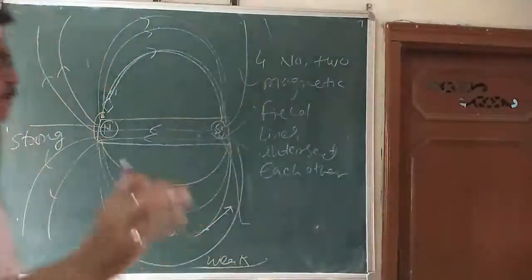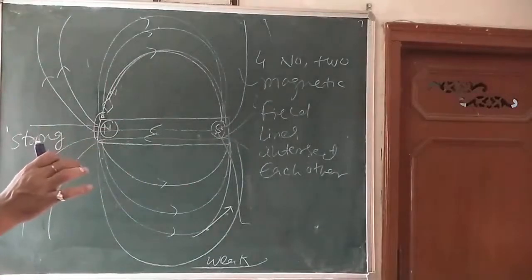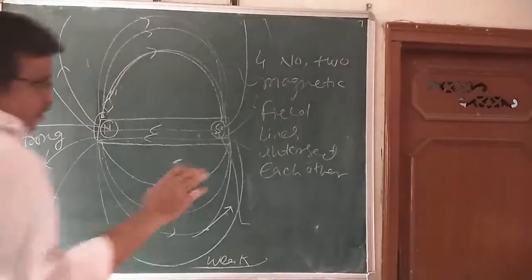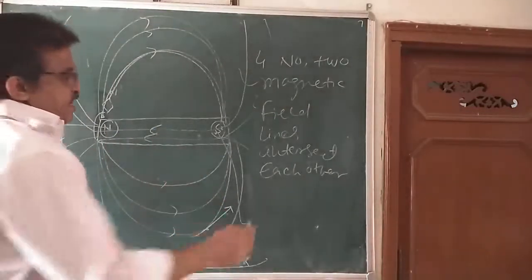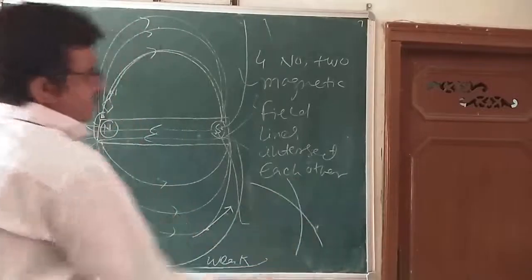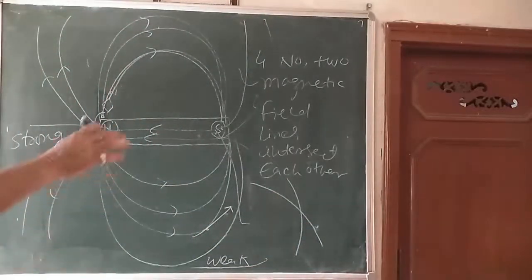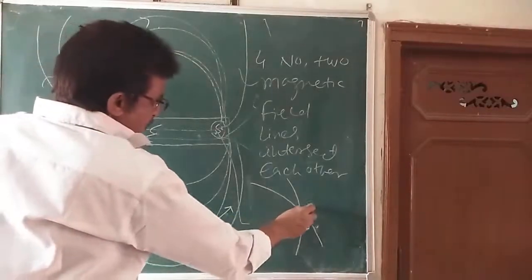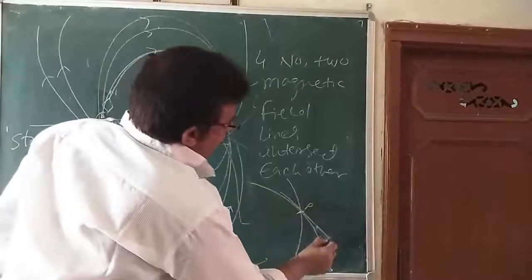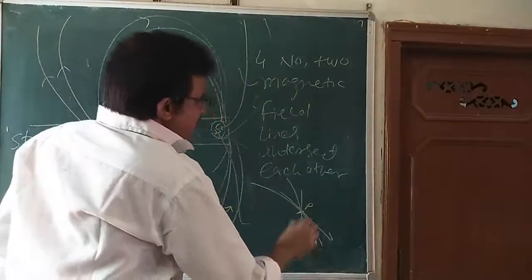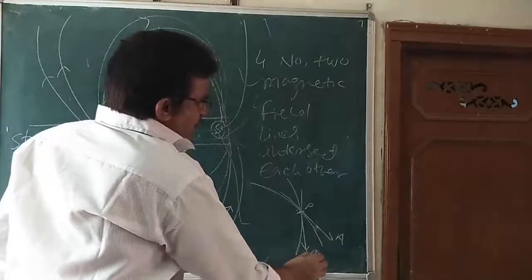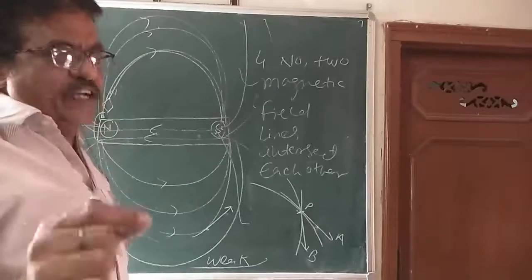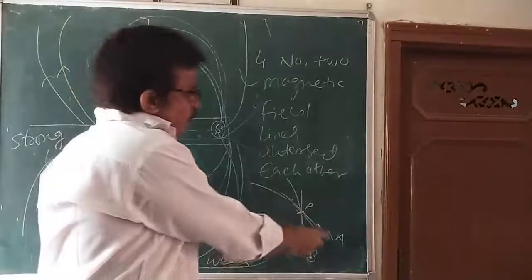No magnetic field lines will cut each other. This is because at the point of intersection, suppose I am giving the answer in reverse, suppose it cuts like this here, suppose it cuts at the point of intersection, say at a point P. If I draw a tangent, see like this, one here and one here, say this is PA and this is PB. So at one cutting point, at one intersection point, we are getting two directions.